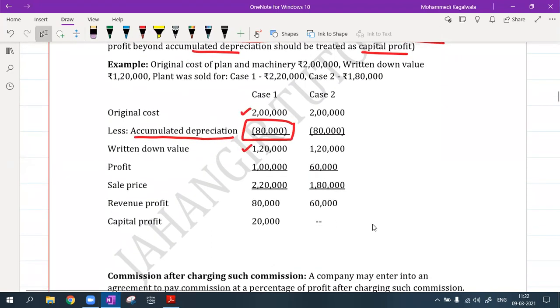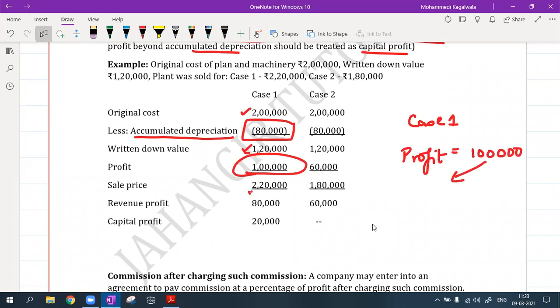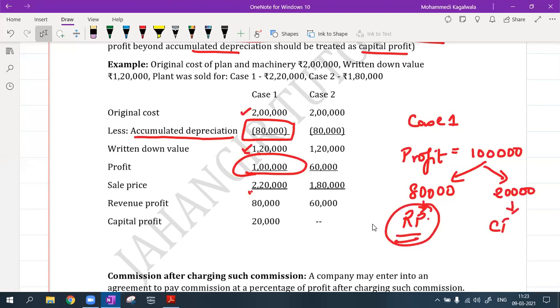Now the profit: the sale price of this particular asset is 2,20,000. So 2,20,000 minus 1,20,000 gives me 1 lakh as the profit. So in my case 1, my profit is 1 lakh, out of which depreciation is 80,000. So the balance is 20,000. This is capital profit, and this is not allowed, while the 80,000 is revenue profit and is allowed, no problem with this.